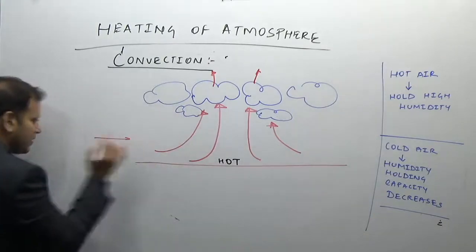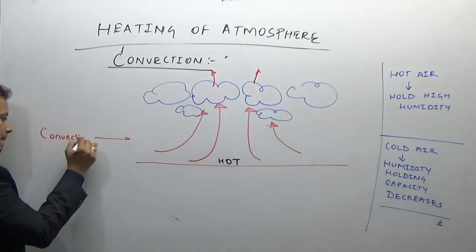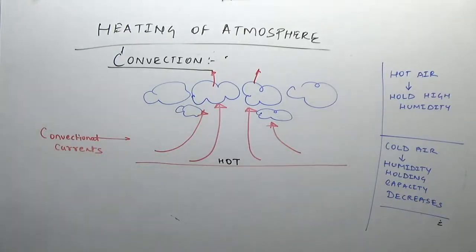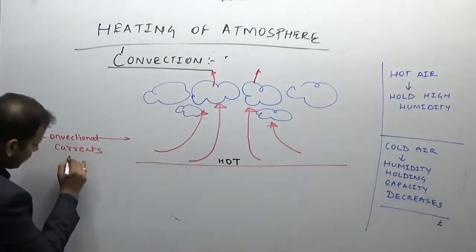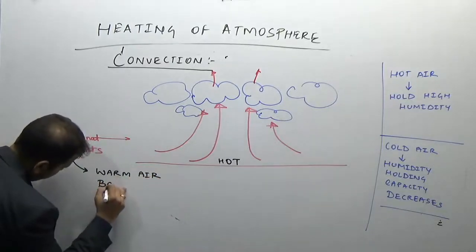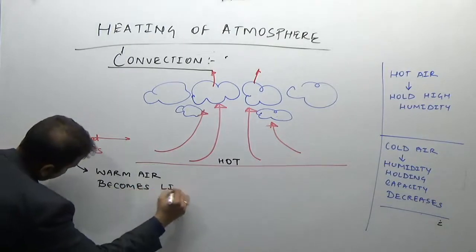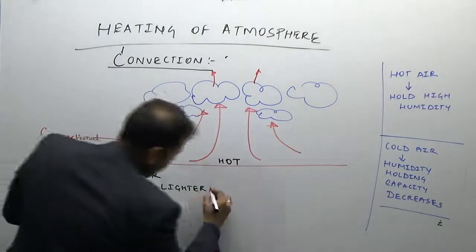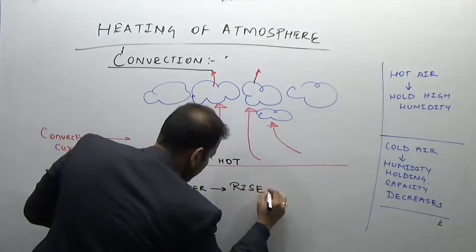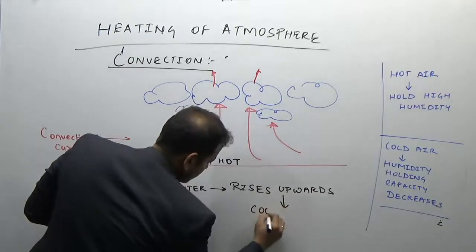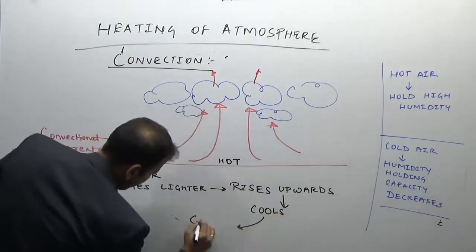These are the convectional currents which are set up. Therefore, warm air becomes lighter and rises upwards, and because of rising upwards, it cools and gives rainfall.